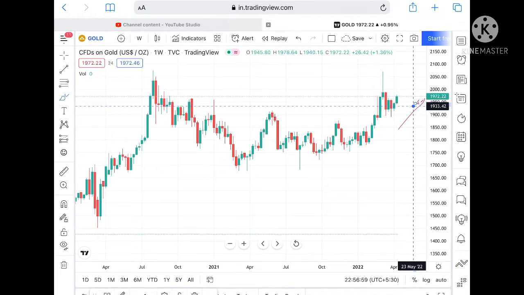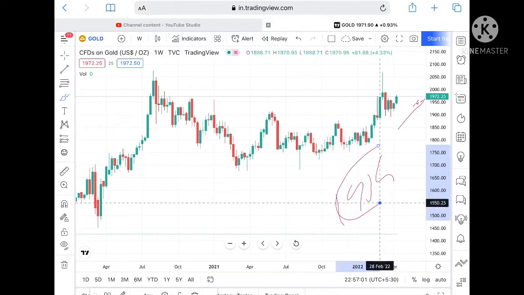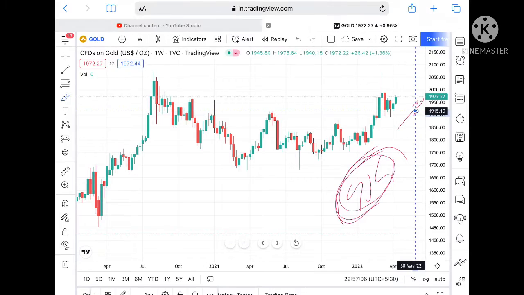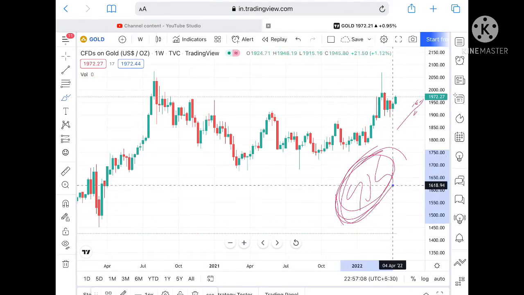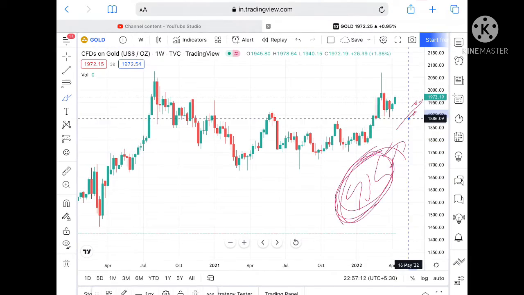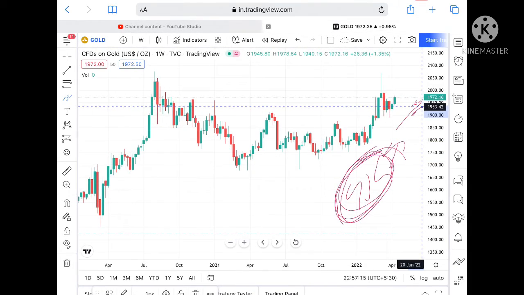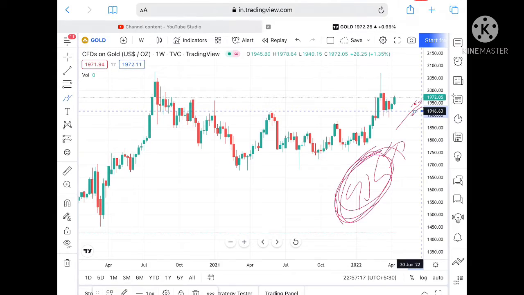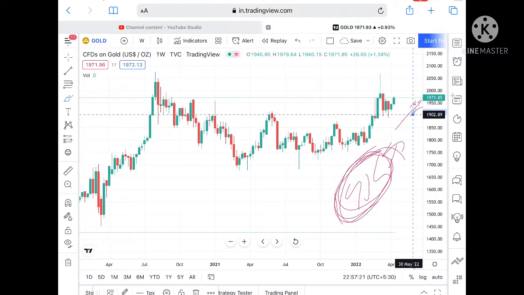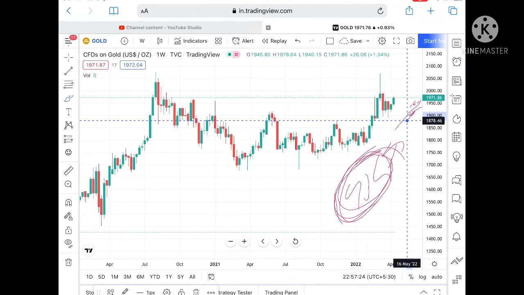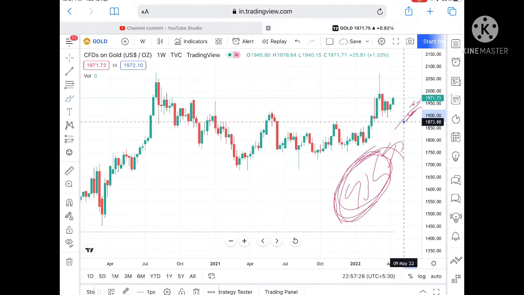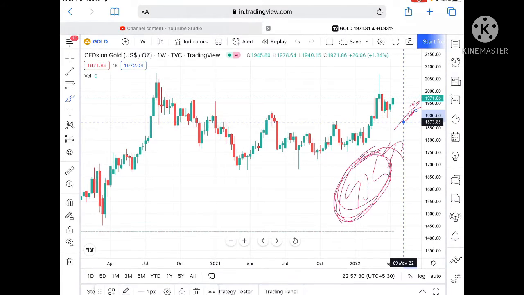Once the price falls below 1934 or 1933, I have told you that this is the particular support which, if it breaks downside, we can see a level of 1915. And this is the support I told you that if it sustains above this level, it can move further upside. So if the price goes below 1934, then we can see a level of 1916. If the price goes below this level, then a level of 1902.89. Below this level, it can touch a level of 1878.46, and below that, a level of 1873.88.